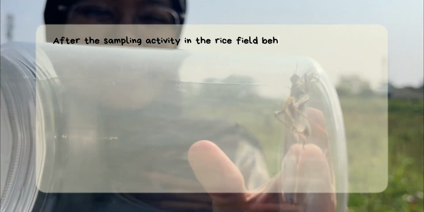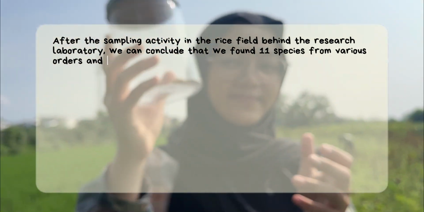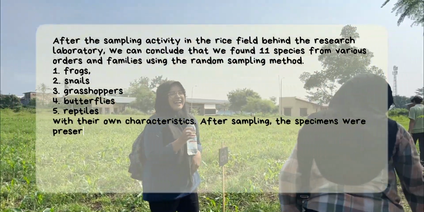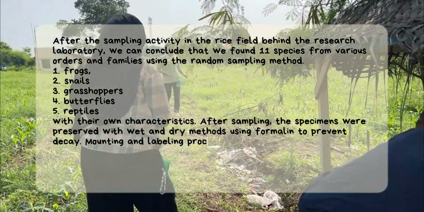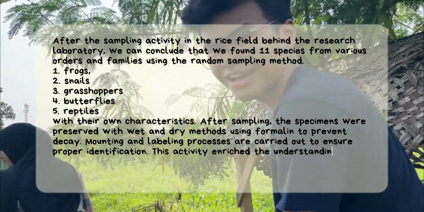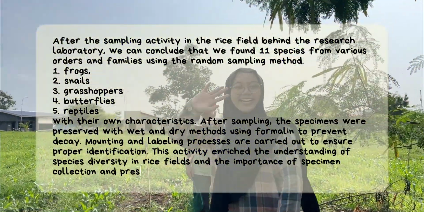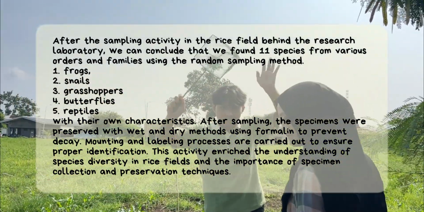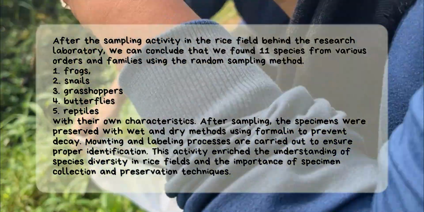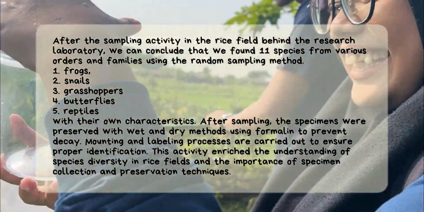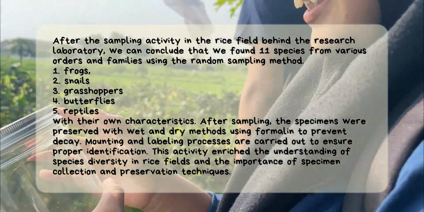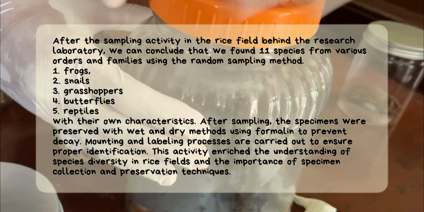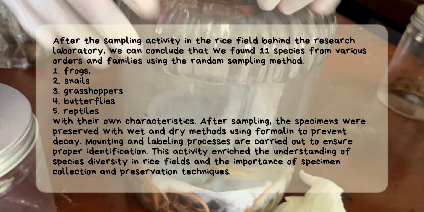After the sampling activity in the rice field behind the research laboratory, we can conclude that we found 11 species from various orders and families using the random sampling method. Species found include frogs, snails, grasshoppers, butterflies, and reptiles with their own characteristics. After sampling, the specimens were preserved with wet and dry methods using formalin to prevent decay. Mounting and labeling processes are carried out to ensure proper identification. This activity enriched the understanding of species diversity in the rice fields and the importance of specimen collection and preservation techniques.